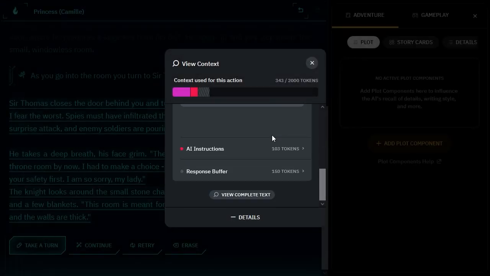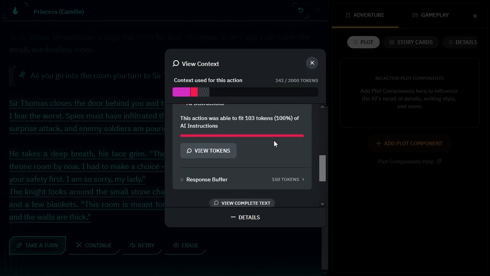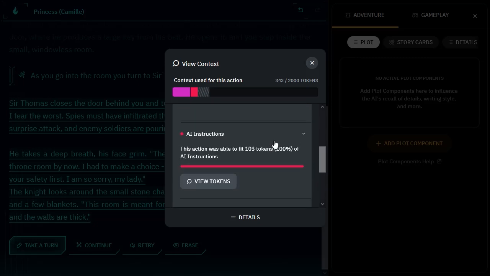If we scroll down further, we can see those AI instructions. And this is kind of what I wanted to point out. So with AI instructions, we can actually create specific AI instructions and say that I want the story to be able to lull.